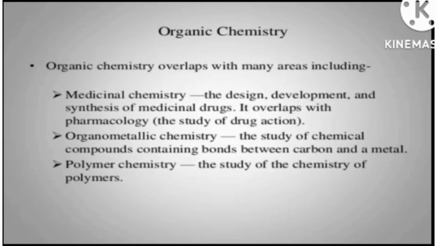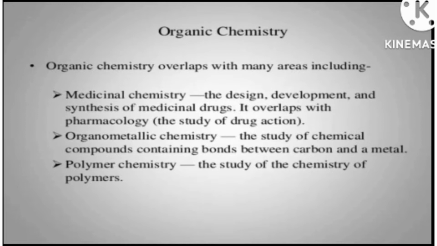Organometallic chemistry. In organometallic chemistry, we discuss the chemical compounds that contain bonds between carbon and a metal. For example, Grignard's reagent. You will also learn the name Grignard's reagent in this class, or I think in the coming class. So in this class you just need to know what type of bonds are present between carbon and a metal, and basically it's just like a covalent bond.